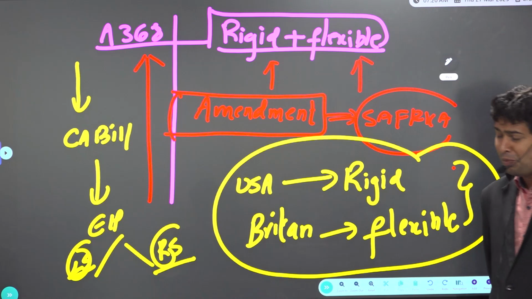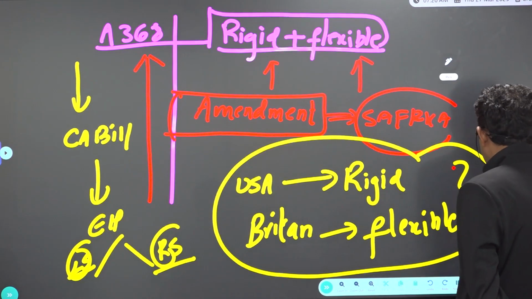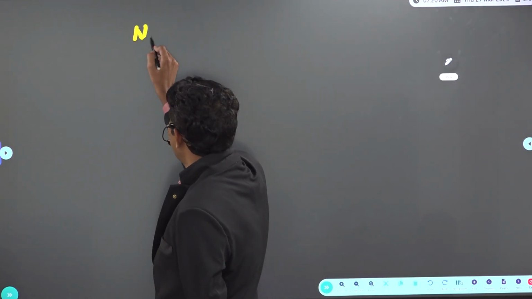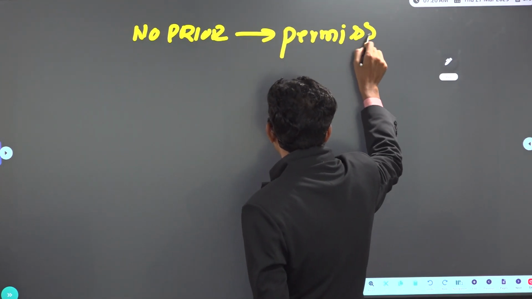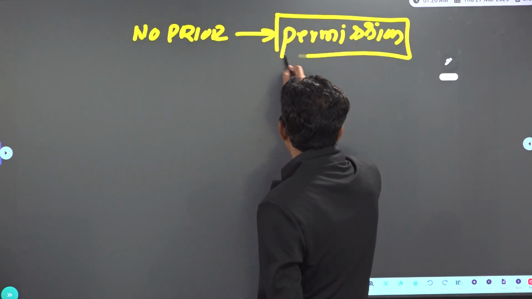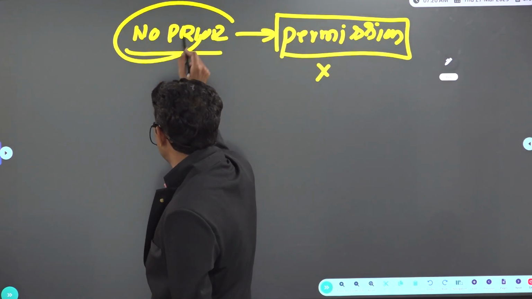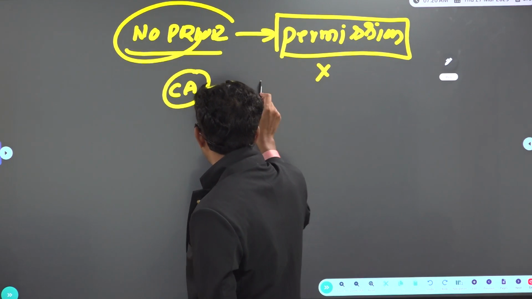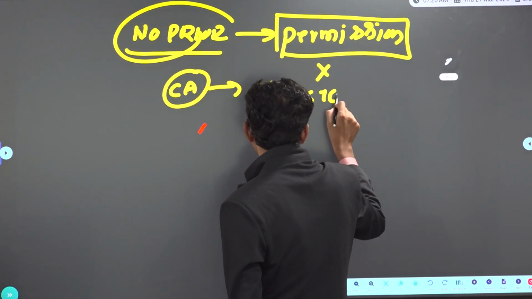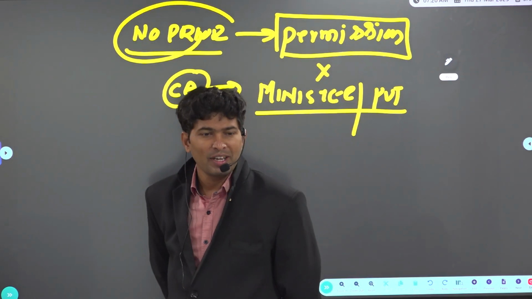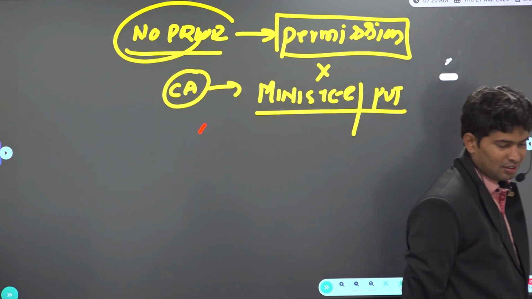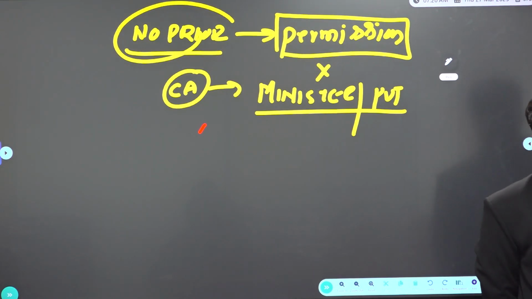Again, no prior permission is required from the president for introducing a constitutional amendment bill. So we said in case of a money bill, prior permission is required. But no prior permission is required from the president to introduce a constitutional amendment bill. It can be introduced by a minister also, and it can be introduced by a private member also. Okay, this is clear. Why can the state legislature not introduce, sir? Because for states a constitution is not there, dear. Overall, for the entire nation only we have a constitution. So all of this is clear. So then one more.